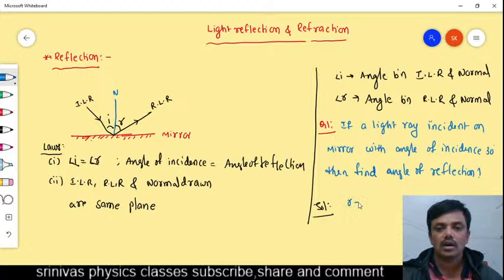What is R? Angle of reflection is equal to angle of incidence. In the question, they gave I is equal to 30 degree, and they are asking for R. Then what can we write here?